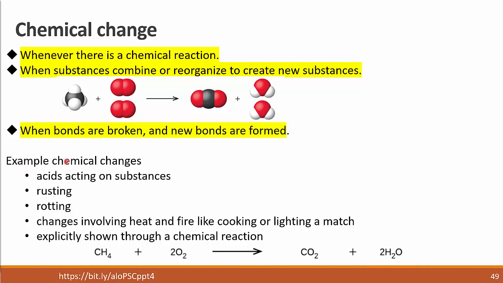Examples of chemical change, things to look for: acids acting on substances, something rusting, something rotten, any change involving heat or fire, like cooking or lighting a match, or something explicitly shown through a chemical reaction. Don't feel like they are tricking you. That's a chemical reaction, so it must be a chemical change.